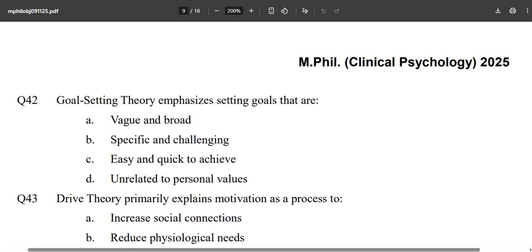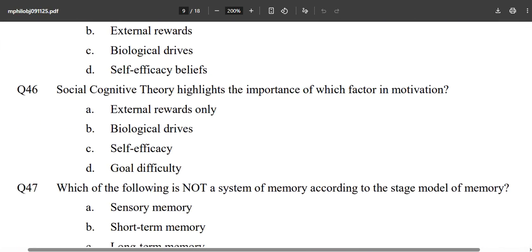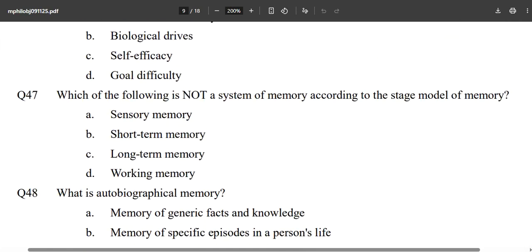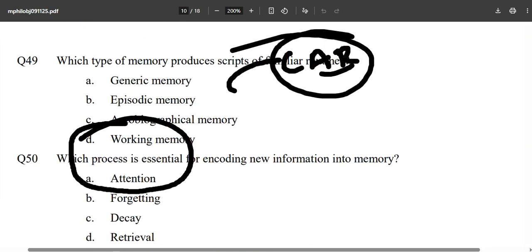Goal setting theory emphasizes drive theory, according to operant conditioning, incentive theory, SCT. Which of the following is not a system of memory according to the stage model? Autobiographical memory. Everything is coming simply. You just need to do what this paper proves, that you have to be accurate.